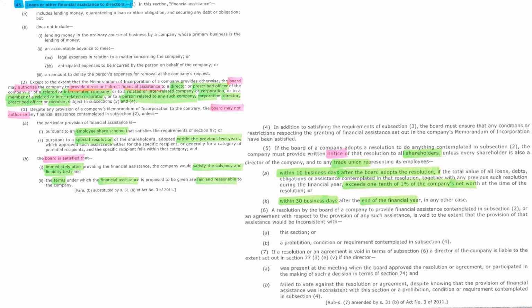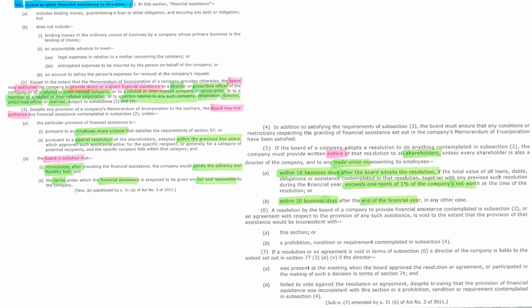The aforementioned requirements, similar to section 44, are however not applicable if the financial assistance provided is to cover legal expenses of the company or anticipated expenses incurred on behalf of the company, or is issued to cover the recipient's expenses that were incurred at the company's request.